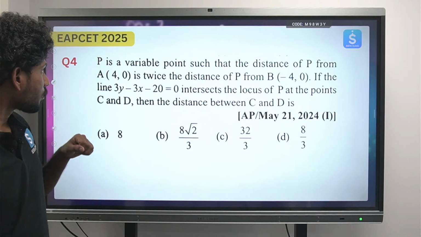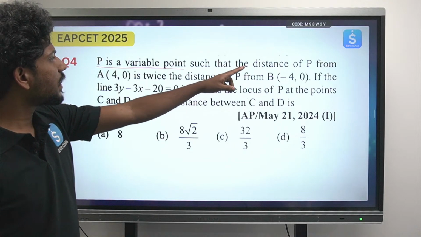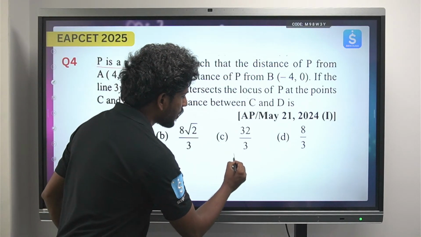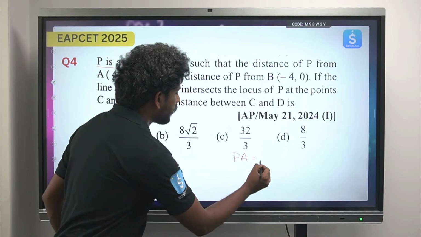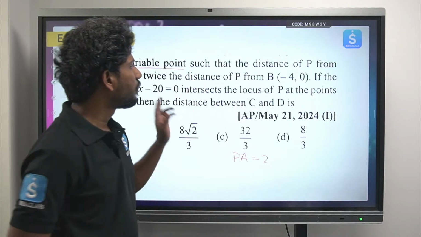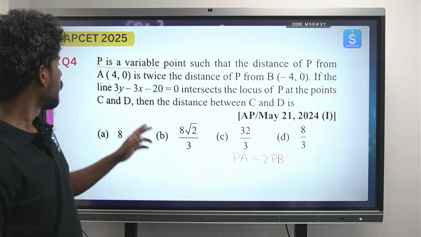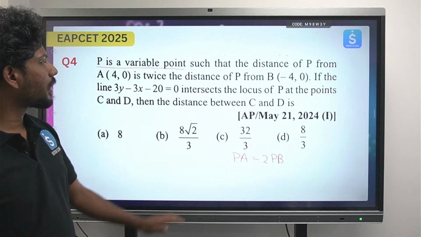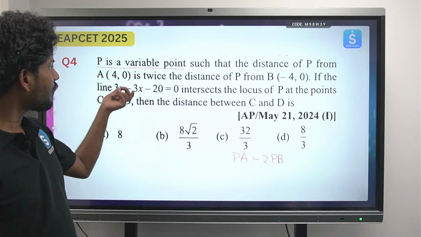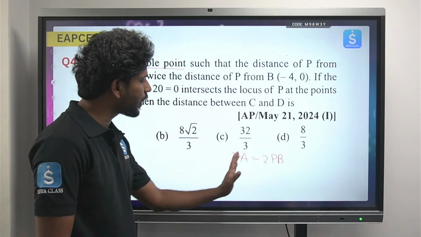Let's read again: the distance from P to A(4, 0) is twice the distance from P to B. First let us solve this equation.